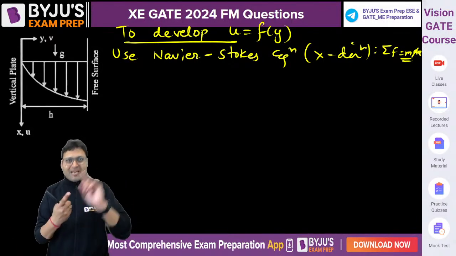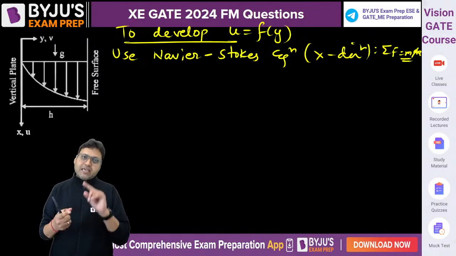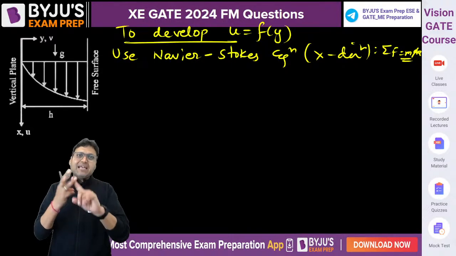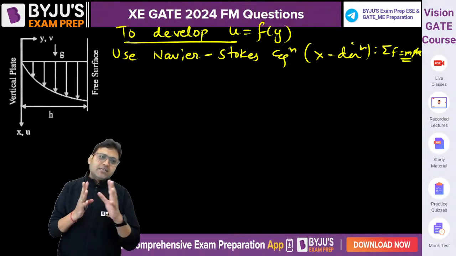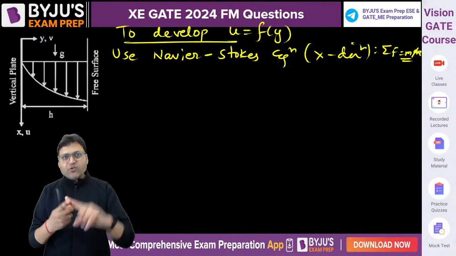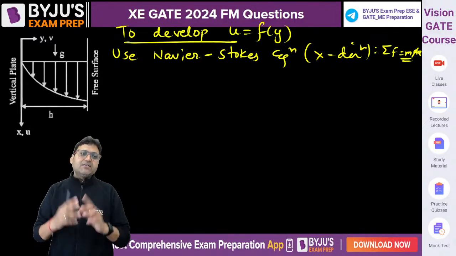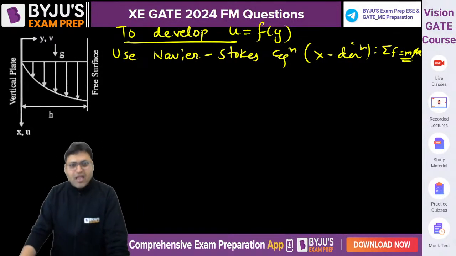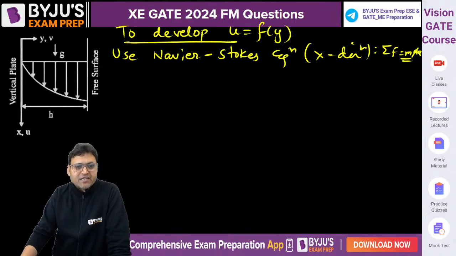Provided we use the pressure force, net force includes the pressure force, gravity force, and viscous force. In the Navier-Stokes equation, we use pressure force, gravity force, and viscous force. And the same Navier-Stokes equation reduces to the Euler equation when we ignore the viscous forces, right? Are you getting it?